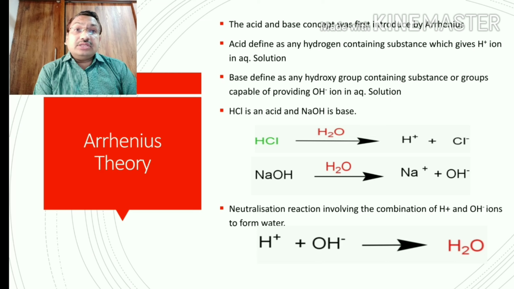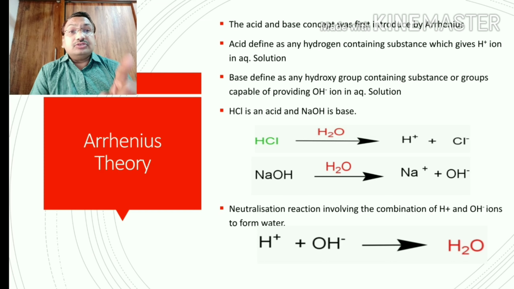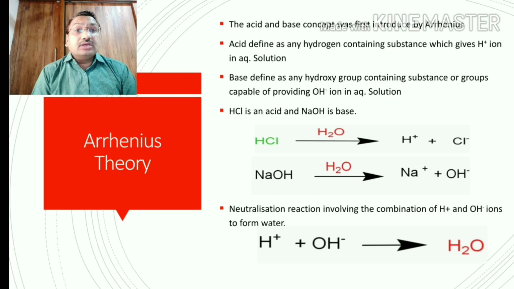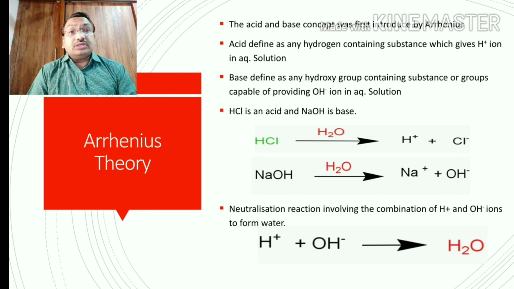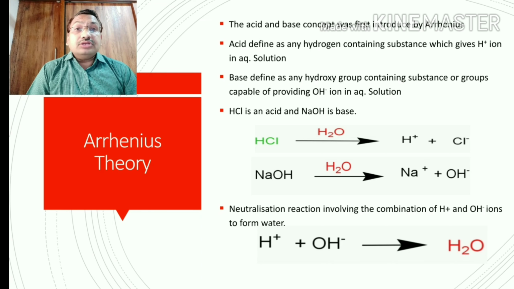So as per the definition of the Arrhenius theory, HCl, hydrochloric acid, is an acid, and sodium hydroxide is a base. Now see the reactions. When HCl is dissolved in water, it gives two ions, one H plus ion, a proton, and one chloride ion. So the H plus ion is produced by the HCl, so it is called an acid as per the Arrhenius concept. Now NaOH, sodium hydroxide, when dissolved in water gives the OH minus ion, so it is called a base.